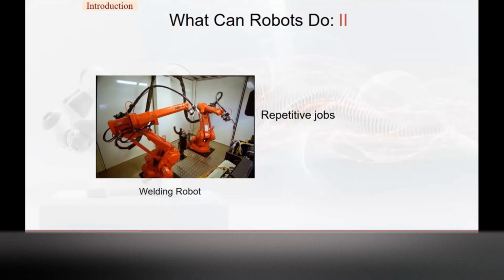But if I keep on asking you, if I put you in a while 1 loop, write it, write it, write it, after some time you will come and shout at me, asking what is this nonsense. In these kinds of situations, a robot will work appropriately and it will not have that kind of sentiment. You just feed the instruction and it will keep on doing the work for 1,000 times, 2,000 times, 50,000 times. So repetitive jobs are basically done by robots nowadays.